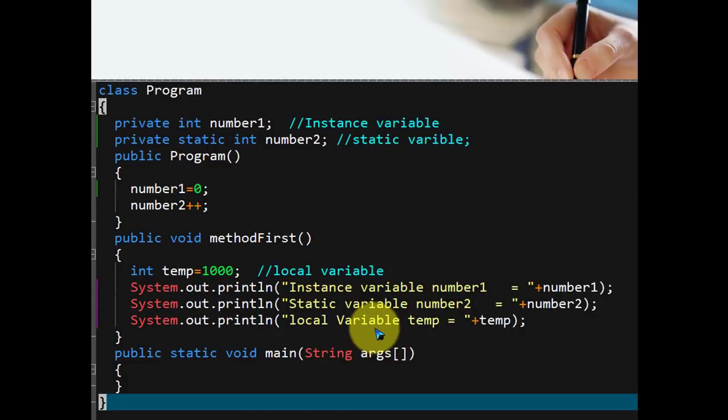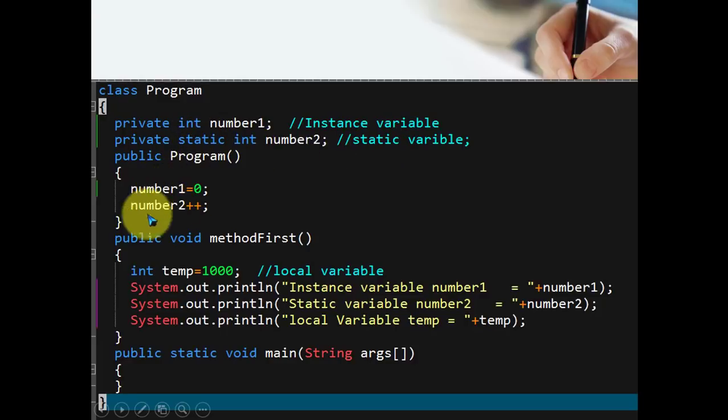So this is an example where we are dealing with an instance variable, a static variable, and a local variable. Number one and number two, integer variables, are declared inside the class. Look here, it is private, it is private. This is non-static, this is static. The variable which is declared inside the class is an instance variable. This is a static variable, declared with the keyword static.